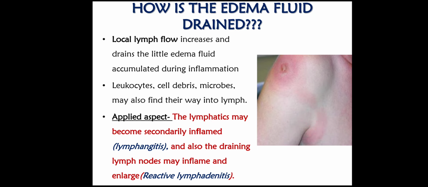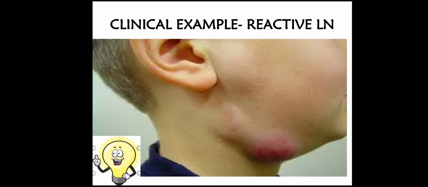In this scenario, the microbes, the cell debris and the inflammatory cells find their way from the site of inflammation to the lymphatics and the draining lymph nodes. So this is again a clinical example showing a reactive lymph node. This is a cervical lymph node showing inflammation.